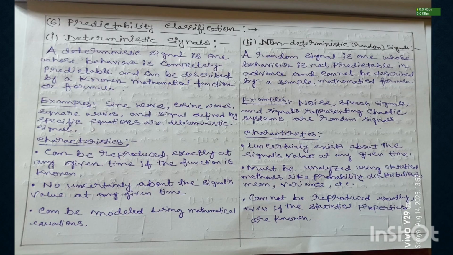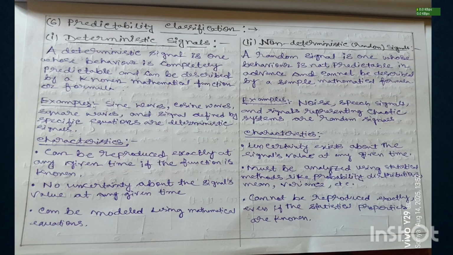Now we discuss non-deterministic or random signals. So what is a non-deterministic or random signal? A random signal is one whose behavior is not predictable in advance and cannot be described by a simple mathematical formula. The examples of non-deterministic signals are noise, pitch signals, and signals representing chaotic systems.